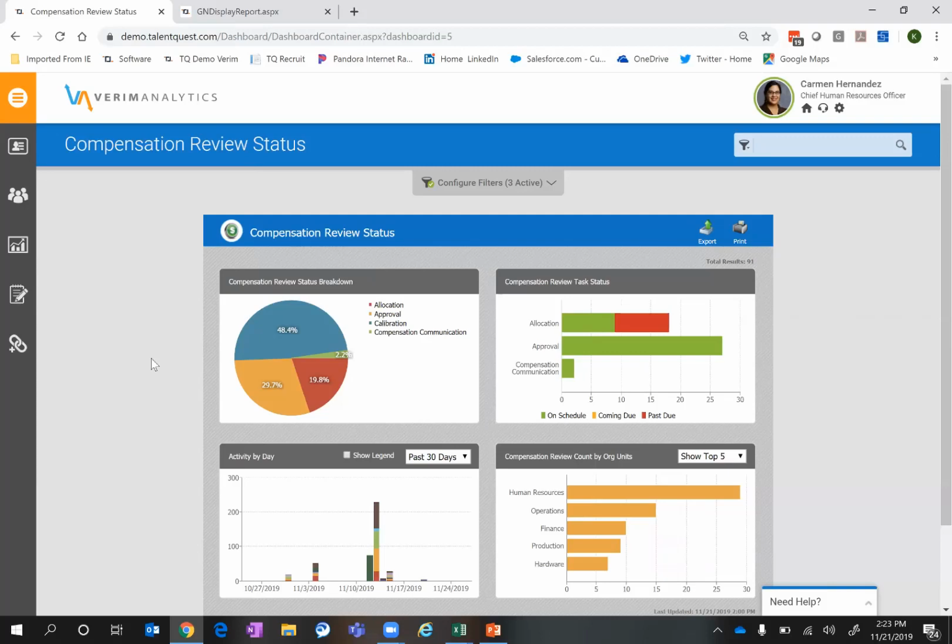Of course, at the end of the process, there's the ability to automatically send the final approved new salary amounts back into your HRIS or payroll solution for processing those payroll amounts.